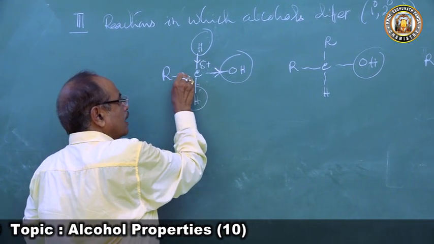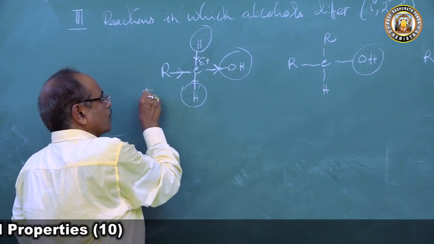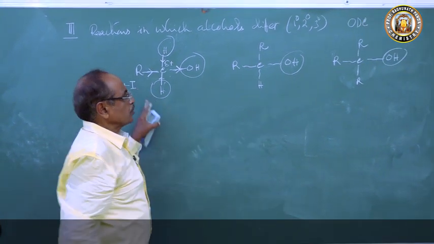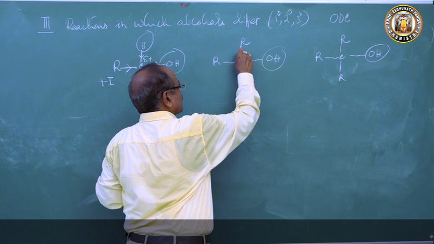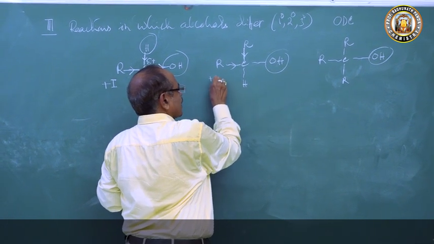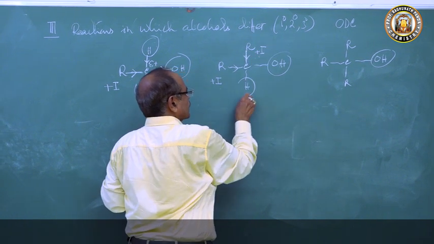And what is R? R is an electron releasing group. This causes a plus I effect. In primary alcohol the plus I effect is once. In secondary alcohol there are two alkyl groups, each causing a plus I effect, and there is one active hydrogen atom.